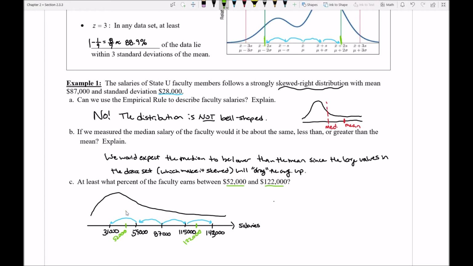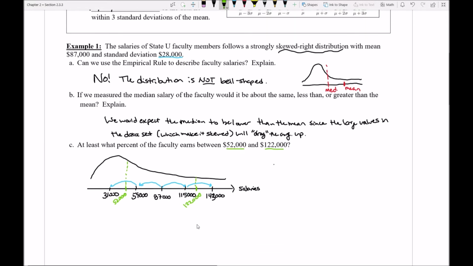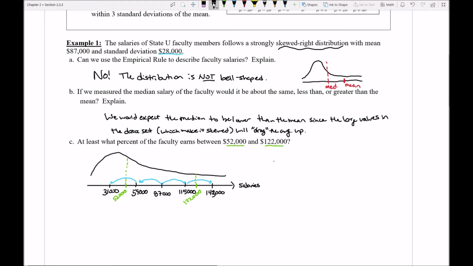I need to figure out what percentage of the data falls between here. Chebyshev's rule requires that I figure out how many jumps away from average this actually is. I need to find z. However, finding z isn't actually that tough. So I'll state here that we need to find z. So I can say that we calculate that z would be equal to, let's see, I know it's supposed to be 1 point something, but I need to figure out how many 28,000s do I have to move over in order to get to this green line.